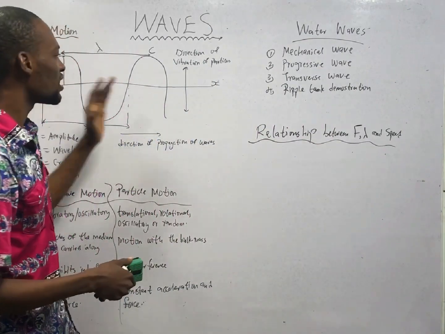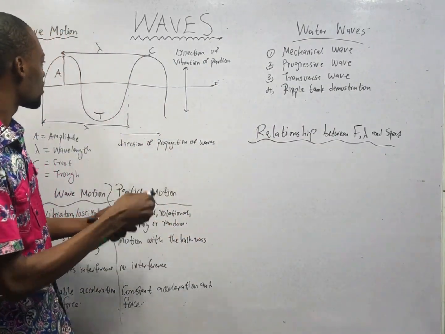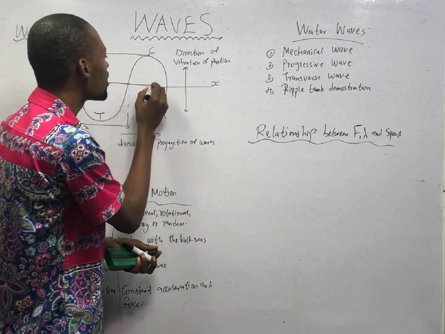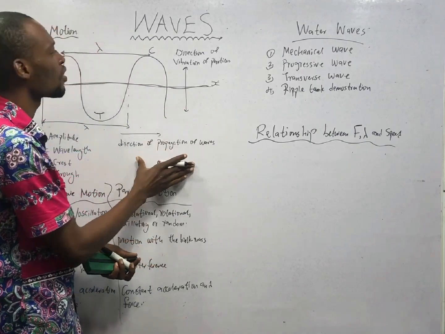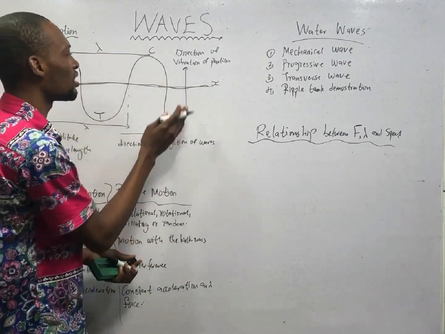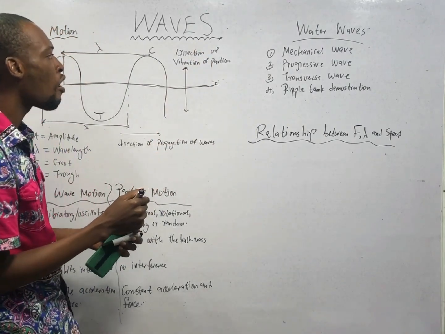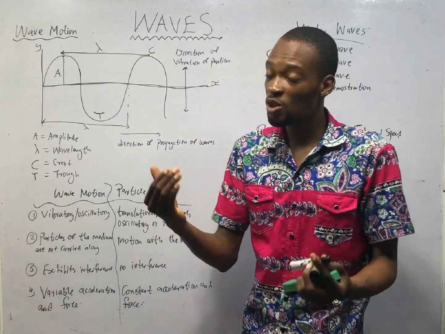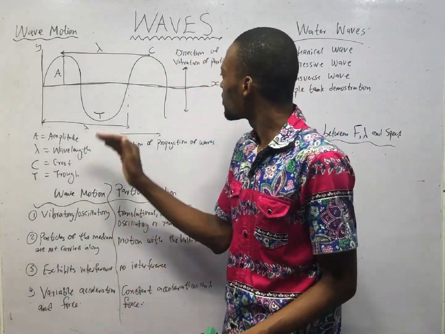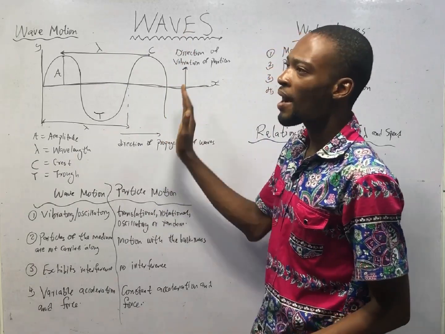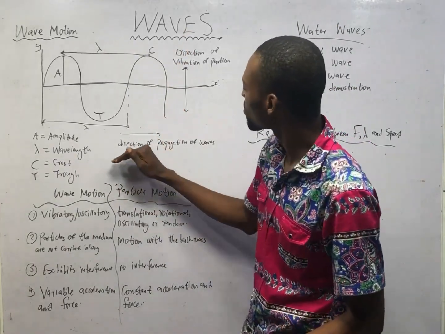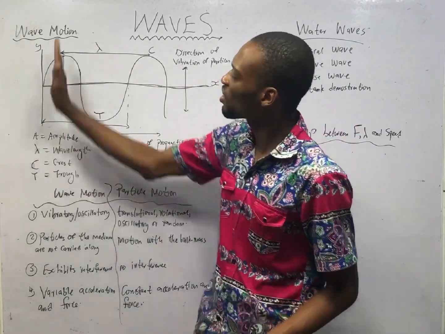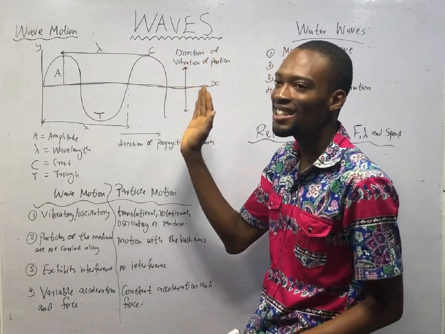This is the y-axis, this is the s-axis. And here is the direction of propagation of the wave. The wave is moving in this direction. What is happening? You see this up and down here is the direction of vibration of particles. Does this explain a typical transverse wave? Yes. The direction of particles is at right angle, or perpendicular to the direction of propagation of the wave. The wave is moving this way, but the particles are going up and down at 90 degrees.